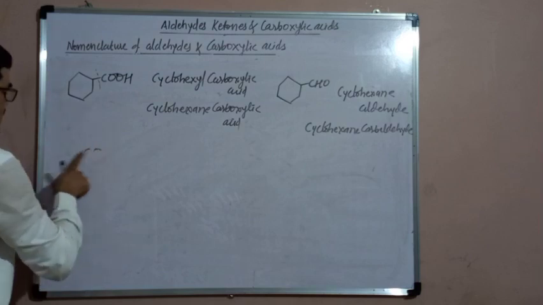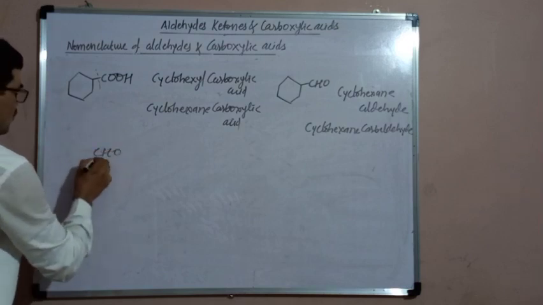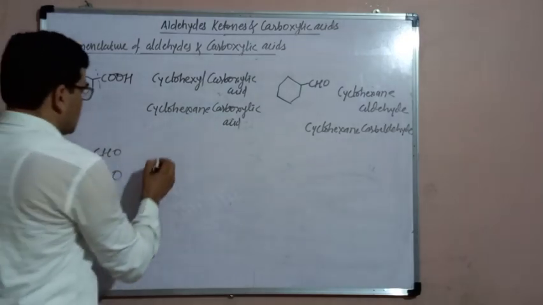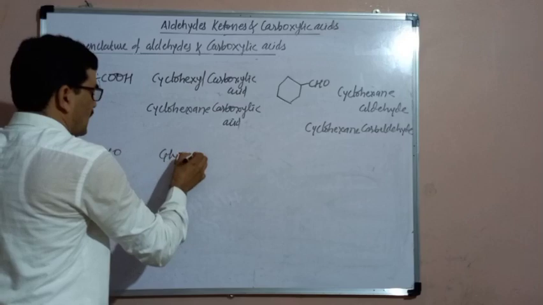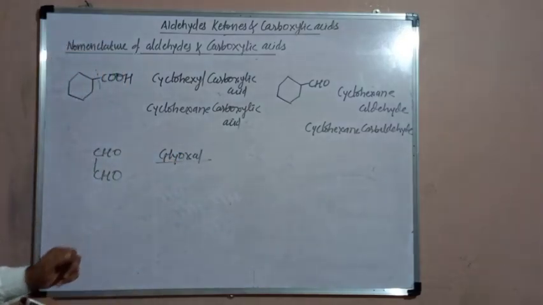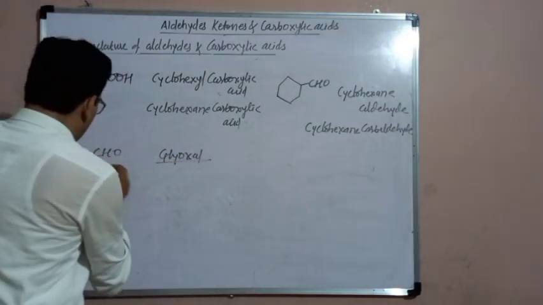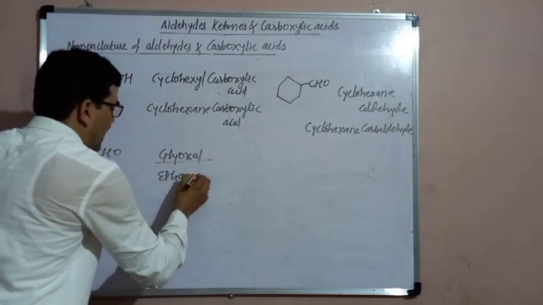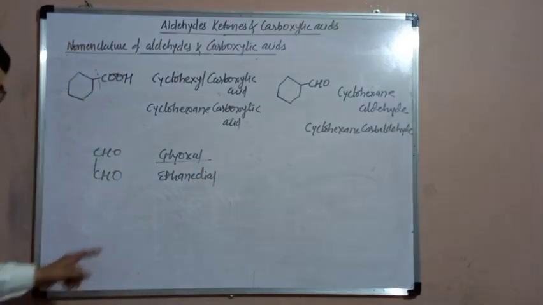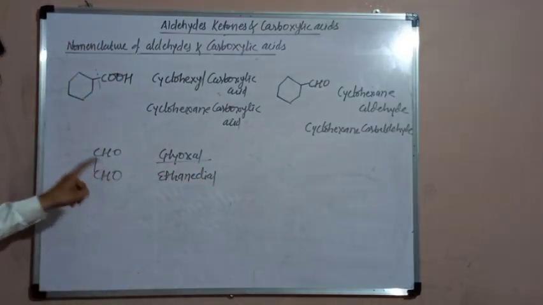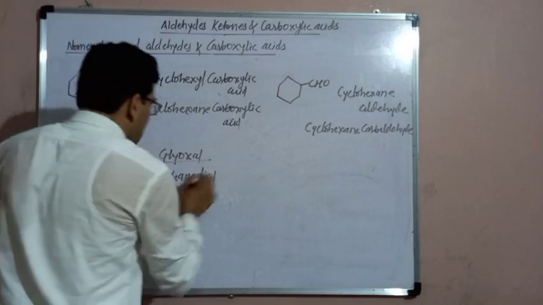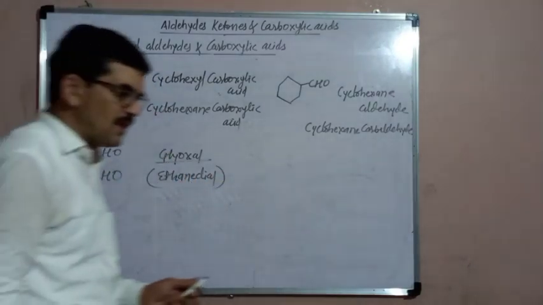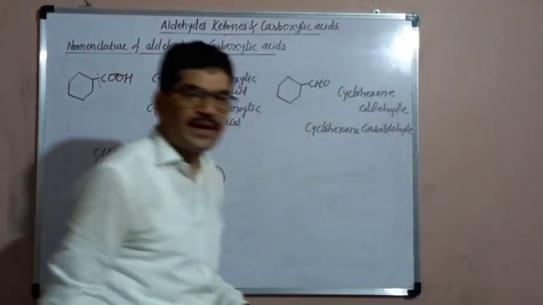Here two aldehyde groups, CHO CHO, are present. The common name of this dialdehyde is glyoxal. The IUPAC name: the longest chain contains 2 carbon atoms, therefore ethane dial. E should be written because it is an aldehyde with 2 aldehyde groups. Ethane dial is the IUPAC name, and the common name is glyoxal. So these are a few examples of aldehydes and carboxylic acids and their common and IUPAC names.